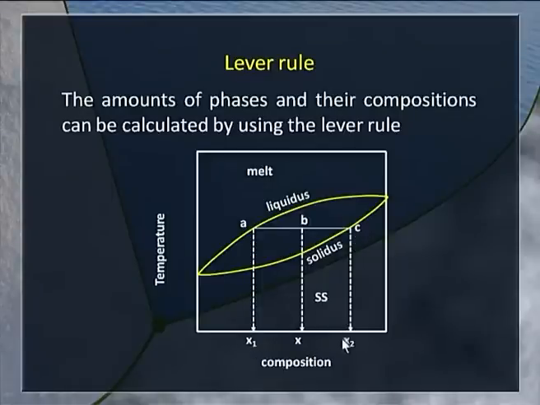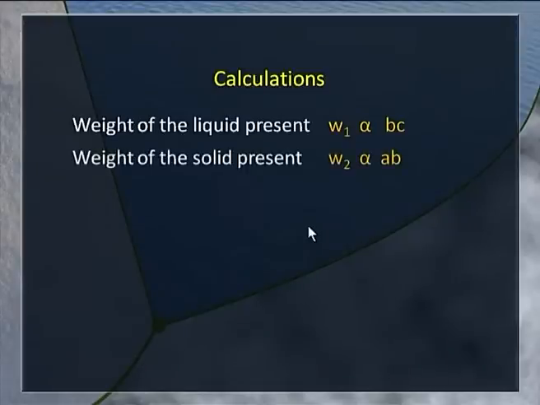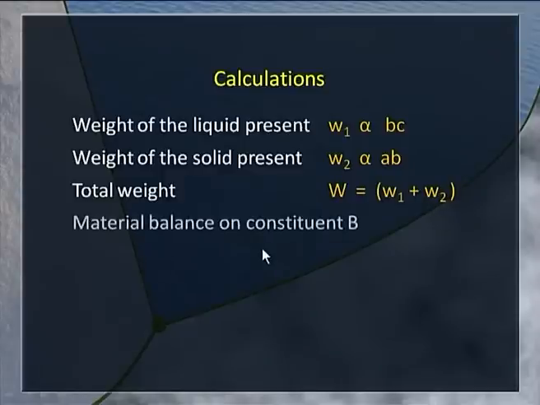The compositions can be easily read from the diagram, but it is also possible using lever rule to find out the relative amounts of the melt and the solid solution. The calculation can be done this way. We have the weight of the liquid present, W1, proportional to BC. If you look at the diagram, weight of the solid present is W2, which is proportional to AB in the diagram, so that the total weight is the sum of the two, W1 plus W2.